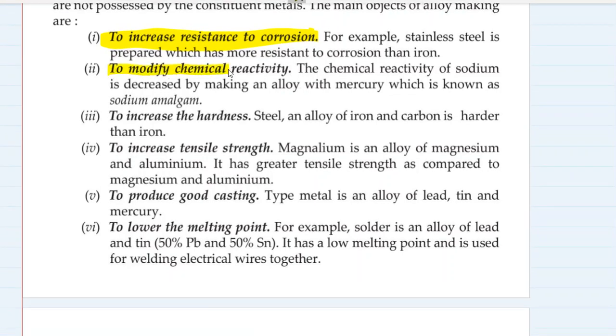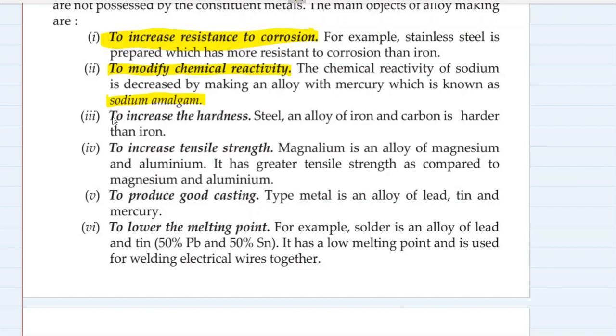To modify chemical reactivity: the chemical reactivity of sodium is decreased by making an alloy with mercury, which is known as sodium amalgam. Sodium is highly reactive, so we cannot use it in its raw form. So sodium is mixed with mercury to form its alloy, sodium amalgam. Actually, any metal mixed with mercury gives its amalgam. Amalgam means a mixture of any metal with mercury.